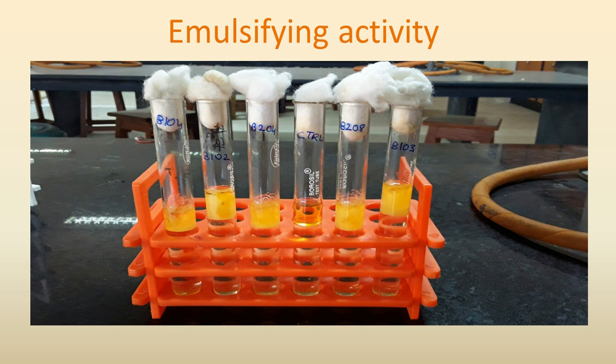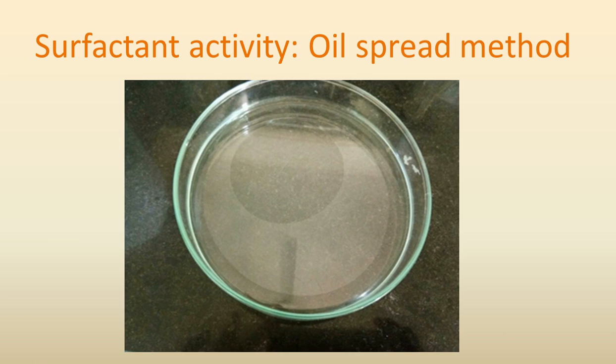So this is a property called emulsifying activity. In this image you can see in every test tube there are two liquids. One is water and the other is petrol. Out of all the test tubes, the central one is the control tube which does not have biosurfactant. Hence water and petrol remain as two different layers. Whereas in other test tubes we can see that there is an emulsification because of the presence of biosurfactant.